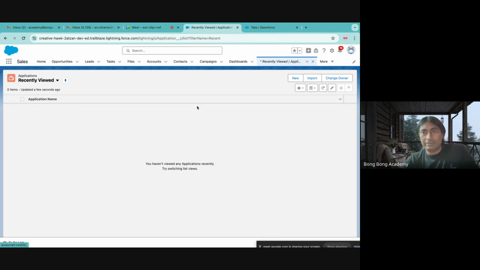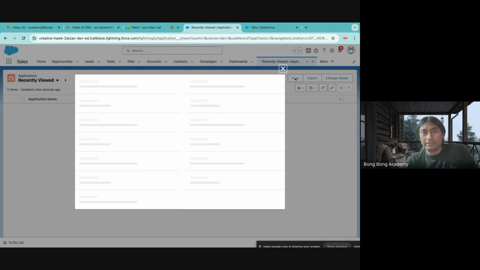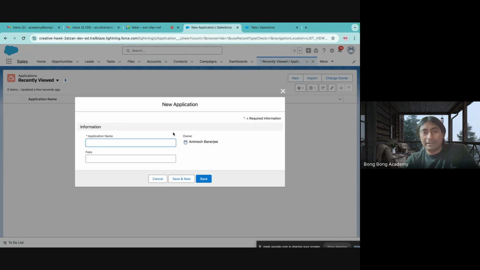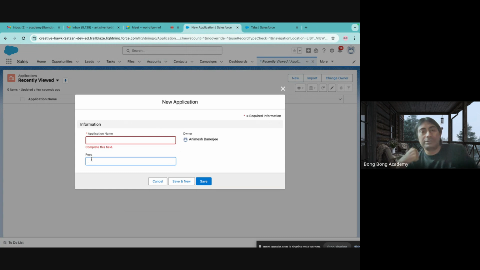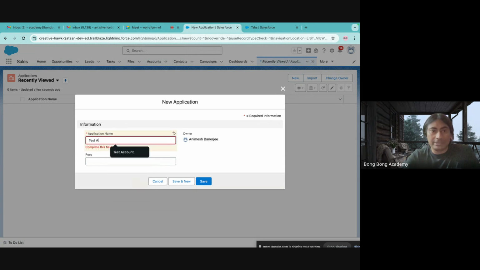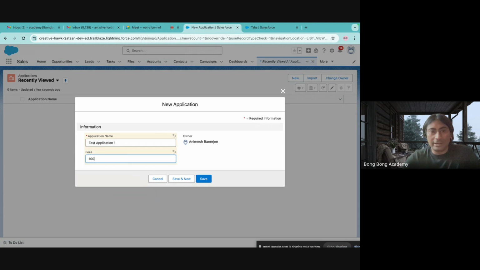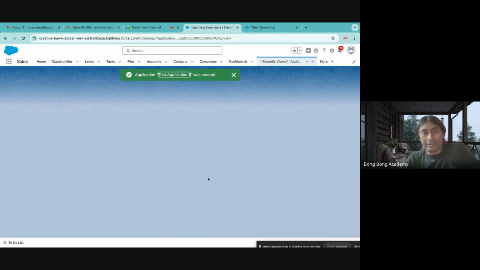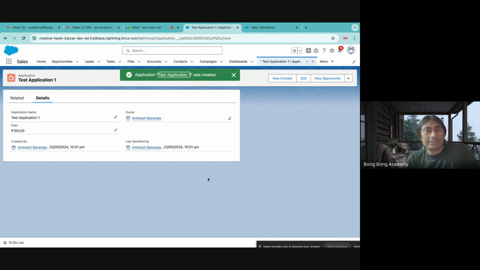Now you also have a new button, and you can see the application name and fees. These are the two fields coming up for you. You see owner, you are not able to input anything. But if I enter a value, test application 1, and fees as 100 rupees, and save it, then I have created the first record of my custom object.